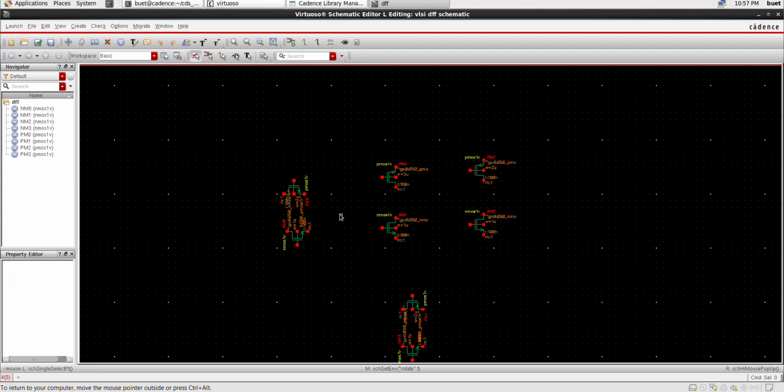Make the connections. For wire, press W. Connect the substrate to VDD terminal.